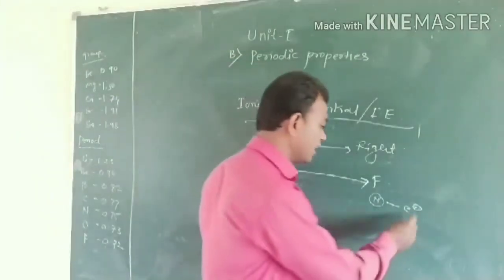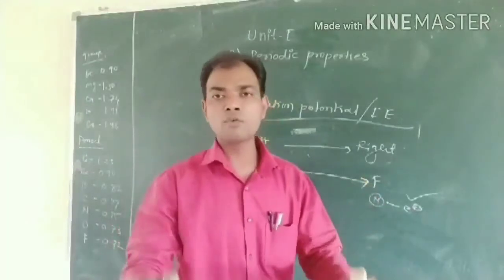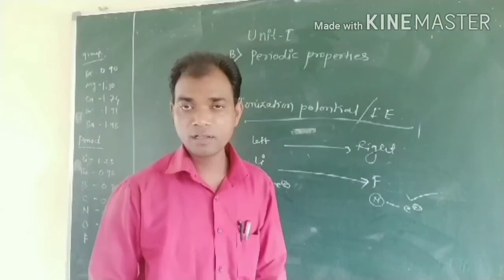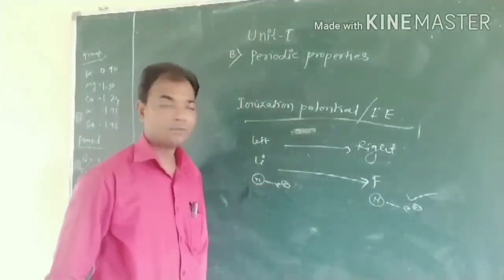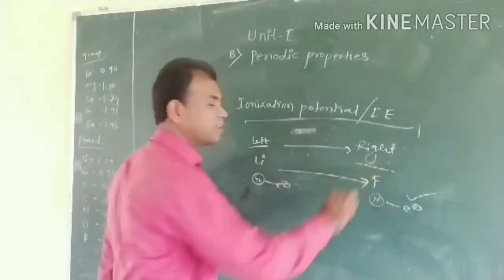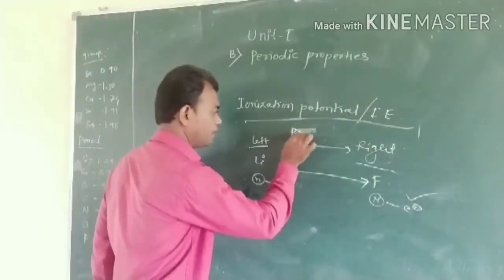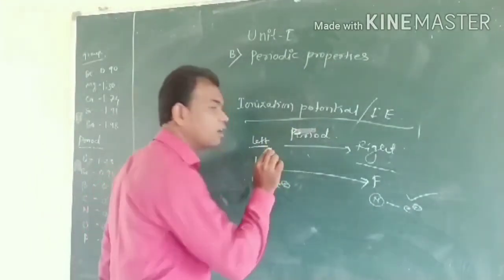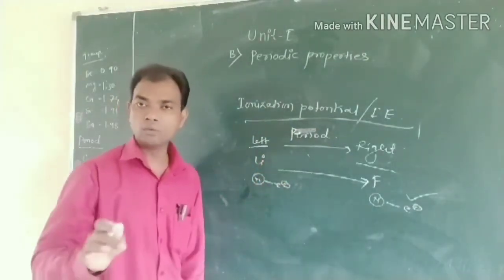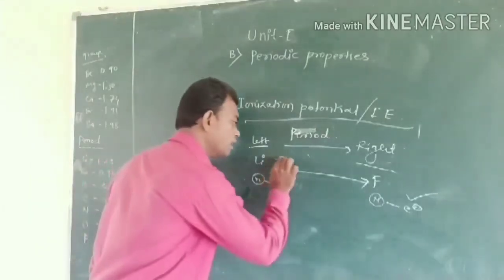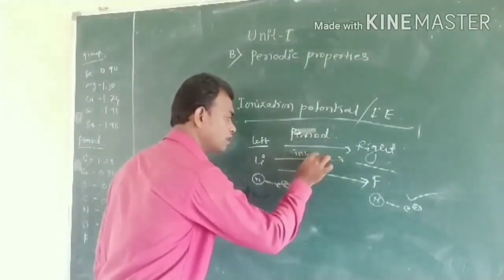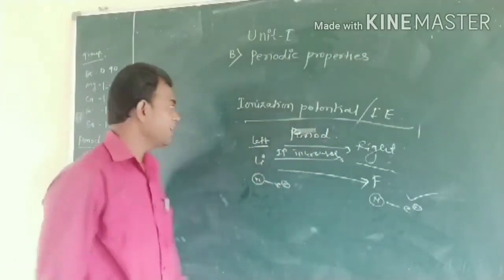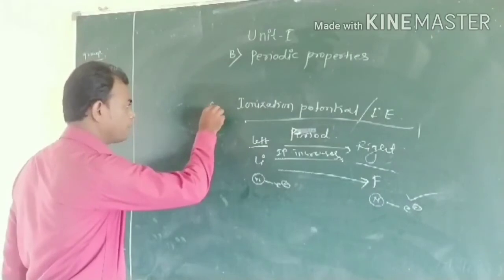To remove that electron requires more energy. That means when we move from left to right in a period, the energy required to remove the outermost valence electron goes on increasing. IP increases.